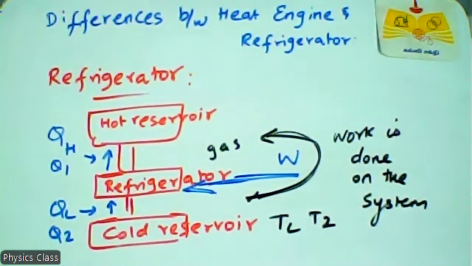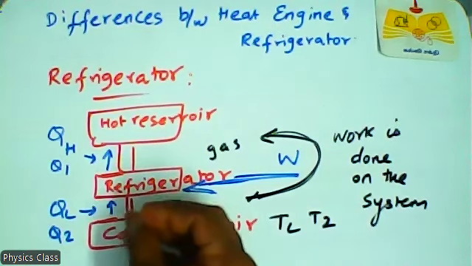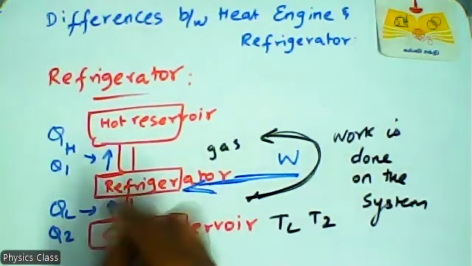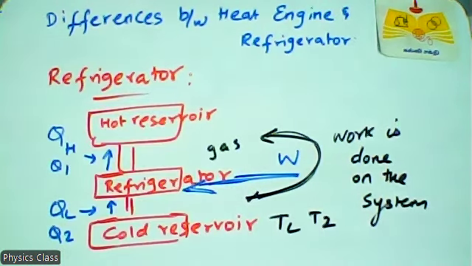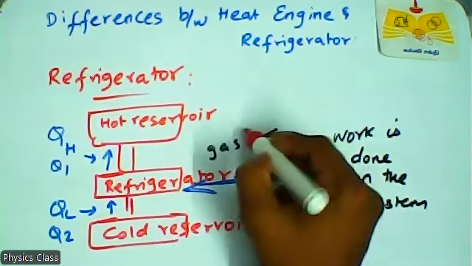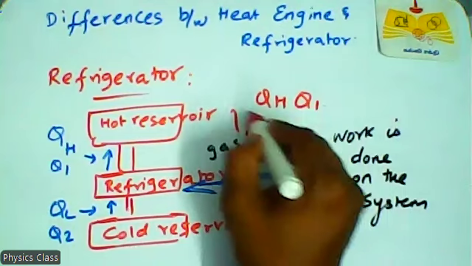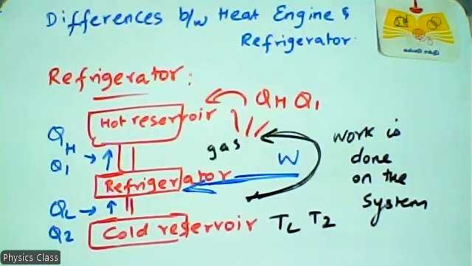Already you know the compressor in the refrigerator. That compressor does some work on the working substance. And a quantity of heat, Q1 or QH, is rejected into the hot reservoir.